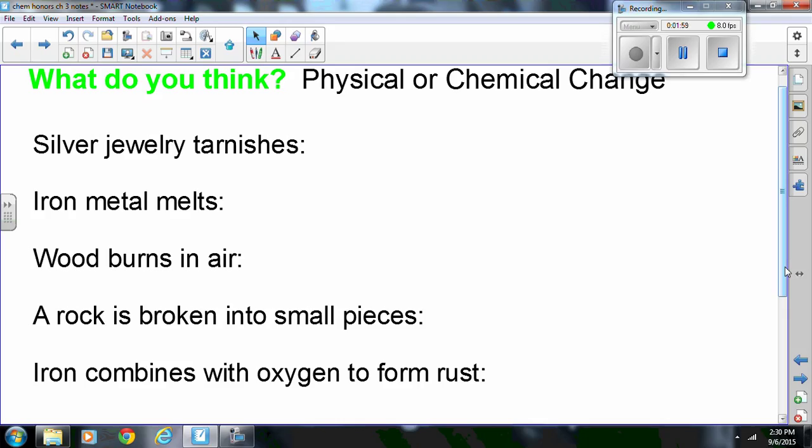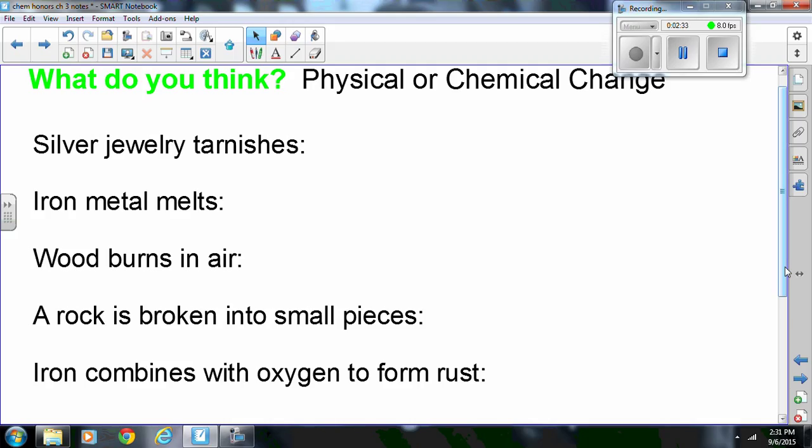Silver jewelry tarnishes. The tarnishing itself is a chemical change because the silver became oxidized, it has that blackish color, so it did react and turned into something new. You can, however, use a cleaner to get the silver to get its shine back. So that part of it, the fact that you could return it to silver, makes it also physical. So silver jewelry tarnishing is kind of tricky. So the tarnishing aspect is chemical, but the fact that you can get the shininess back is physical.